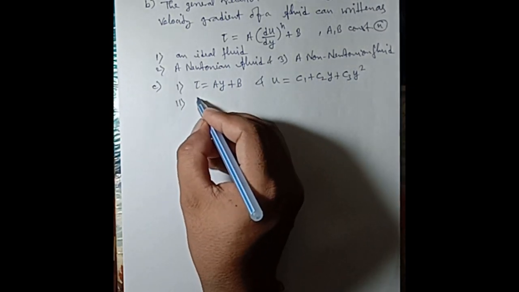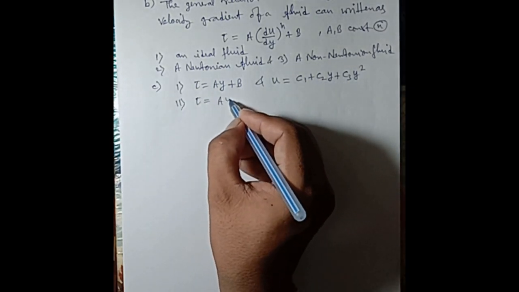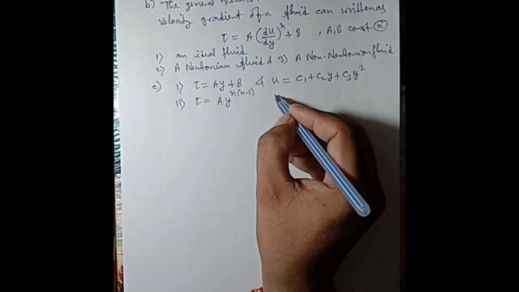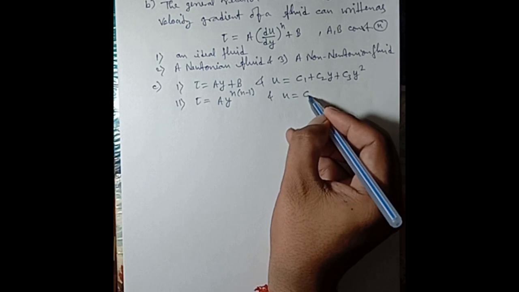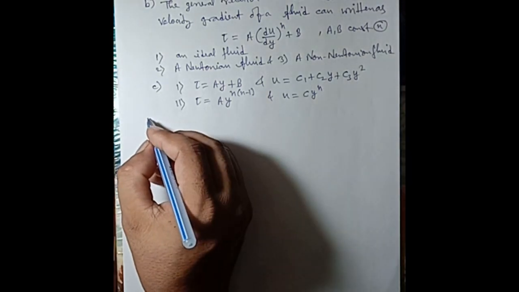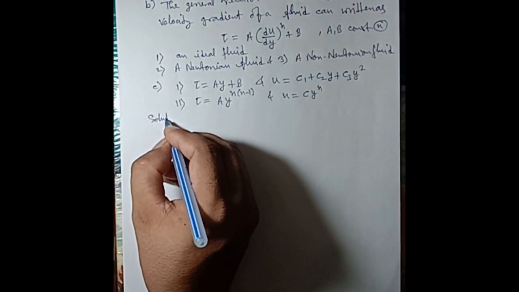Second one is tau is equal to A y to the power n into n minus 1 and u is equal to c y to the power n, where A, B, c1, c2, c3 are constants. Now solution.